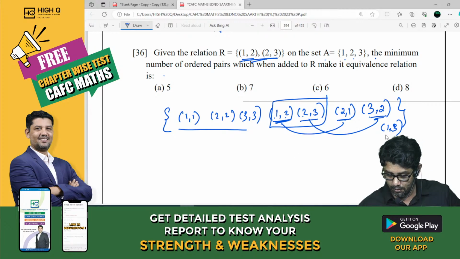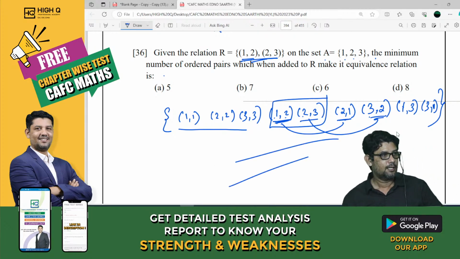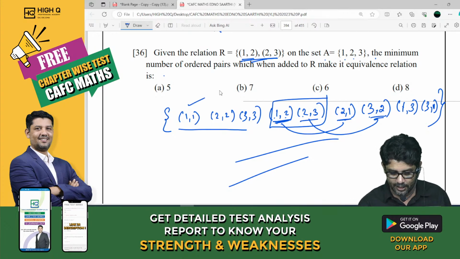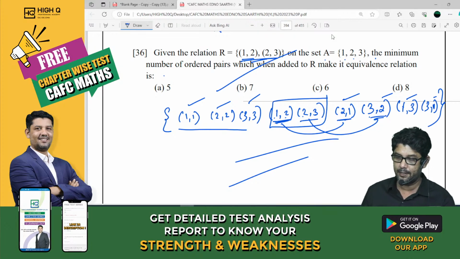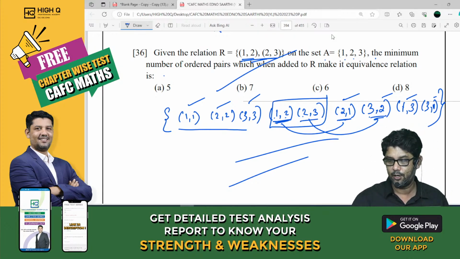I have to add (1,3) as well as (3,1), because we need the symmetric also. In total how many elements have you added? 1, 2, 3, 4, 5, 6, 7. Option B. Sir, which attempt is best, May or December? Both attempts are worst, my dear.